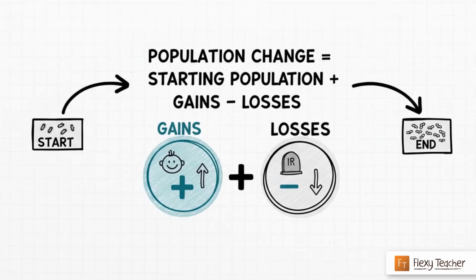And we can actually put these 4 factors into a really simple equation to predict what a population will look like in the future. The population at a future time, Nt+1, is simply the population right now, Nt, plus everything that adds to it, that's births and immigration, minus everything that takes away from it. That's deaths and emigration. It's that straightforward.